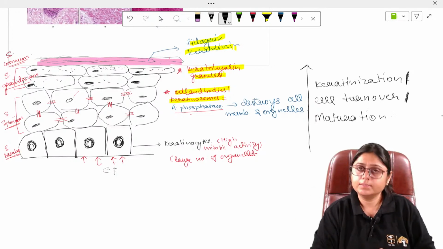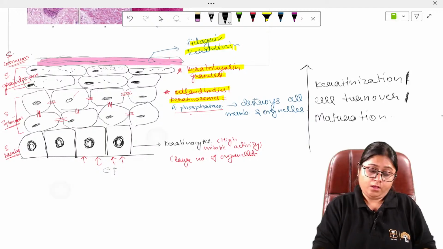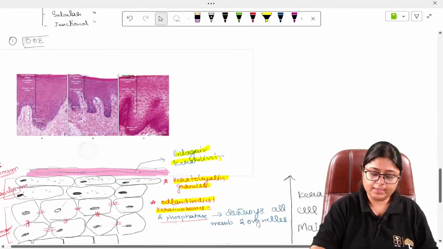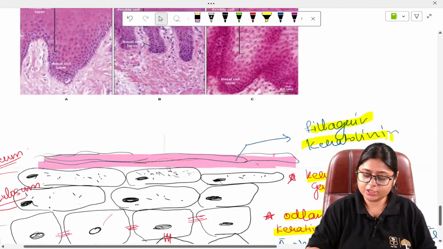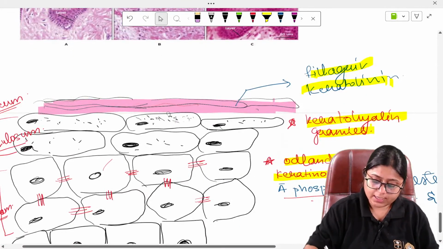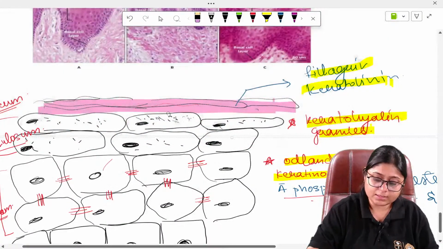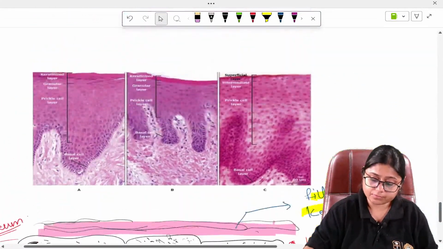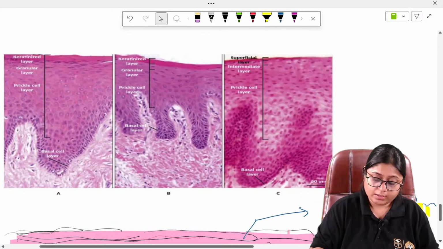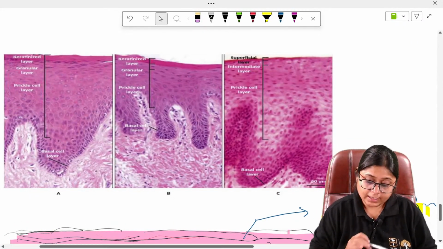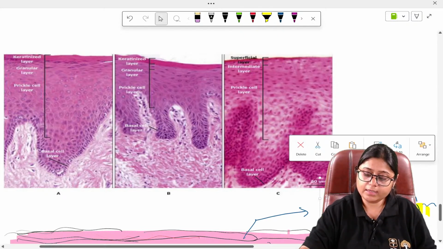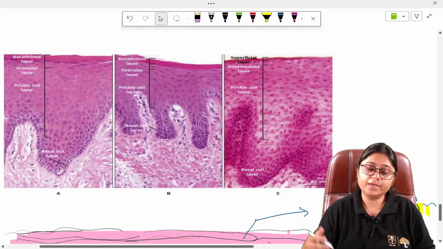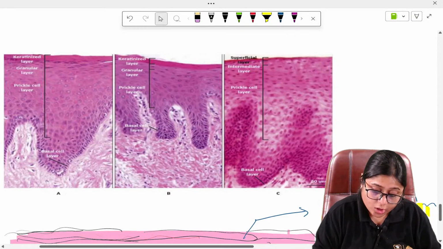Okay. So now let us see how the epithelium is divided based on the process of keratinization. Here you can see that there are three histological sections. These three histological sections depict three different types of epithelium. Okay, so the topmost layer.